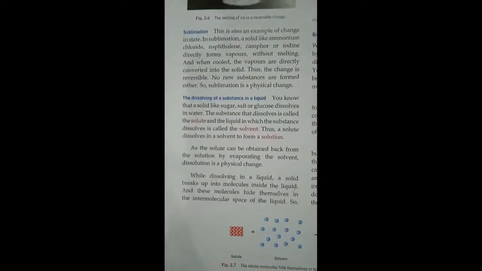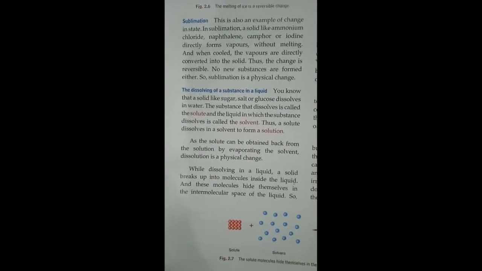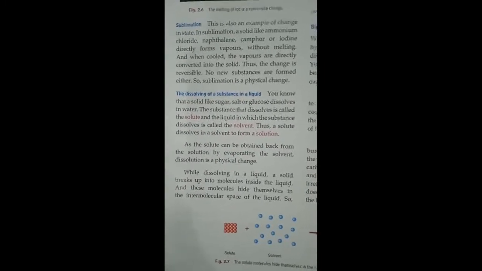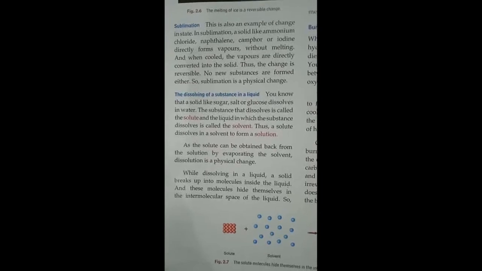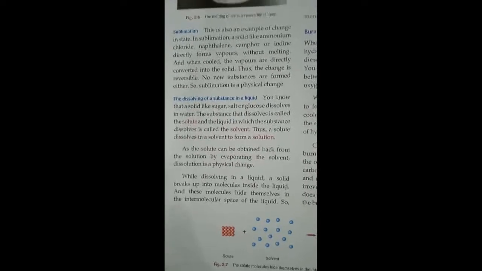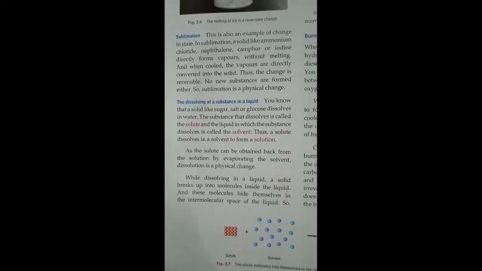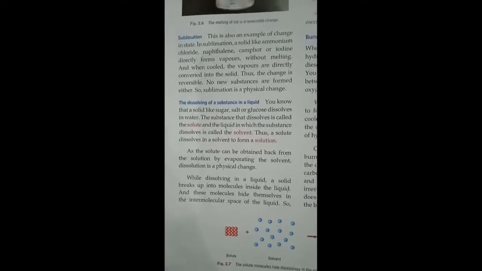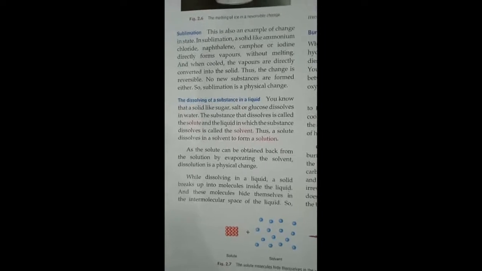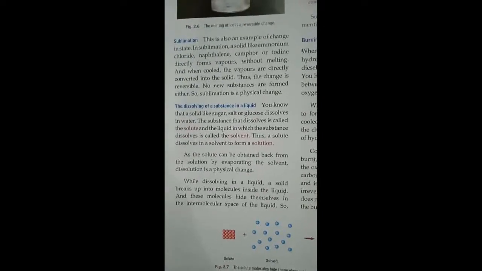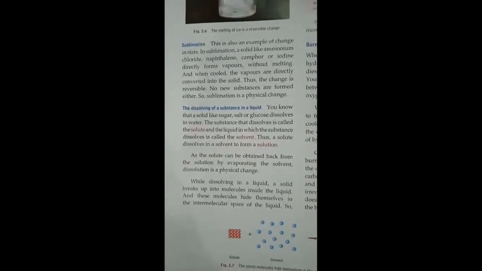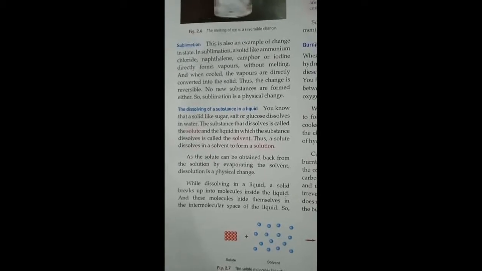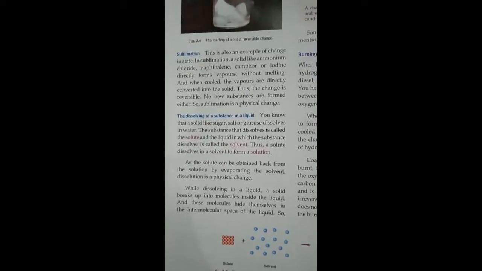The last example of physical change is the dissolving of a substance in a liquid. When we add sugar, salt, glucose, anything in water, it dissolves. The substance that dissolves, the salt, sugar, glucose, is known as solute. The liquid in which the solute is dissolved is called the solvent.